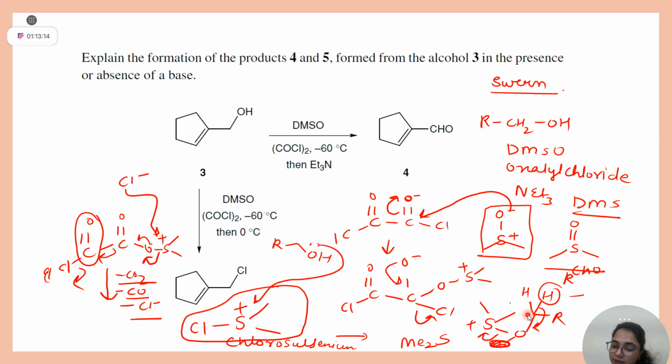Negative charge will come back, knock off this Me2S, and you will get aldehyde. Is Swern mechanism clear to you? Yes or no? Yes, sir. Thank God.